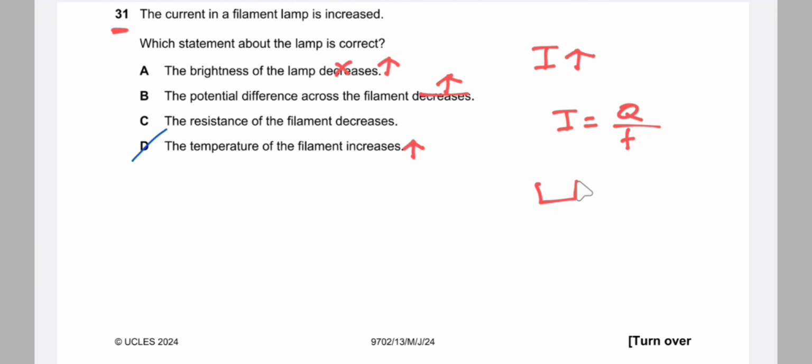Initially, fewer charges flow through the wire, but as the current increases, more charges flow. Due to more charges flowing, the resistance also increases. Therefore, according to the options, the correct answer is D. That is, the temperature of the filament lamp increases due to the increase in current.